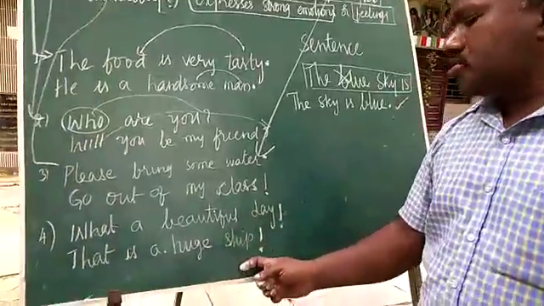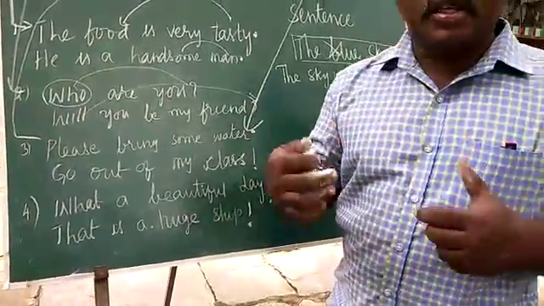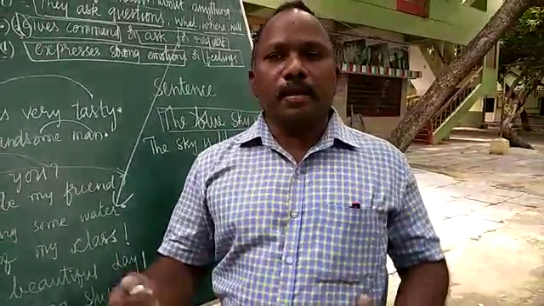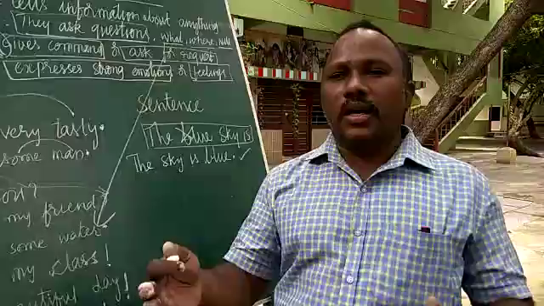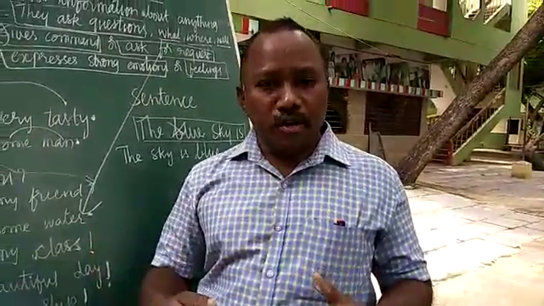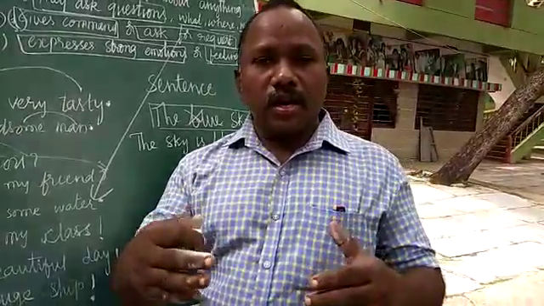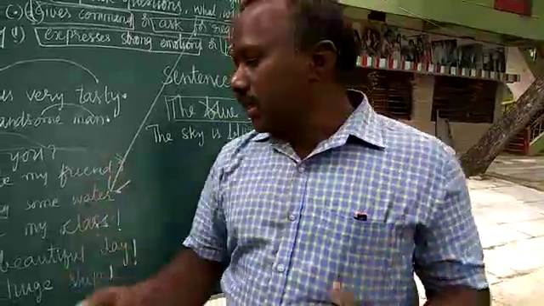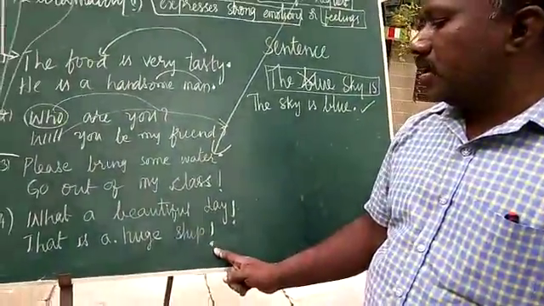That is a huge ship. Here you are expressing a surprise. Generally we see a medium or a large ship, but here it is a very large ship. When you see a large ship, you will be surprised. So that's why we took an exclamatory mark here, children.